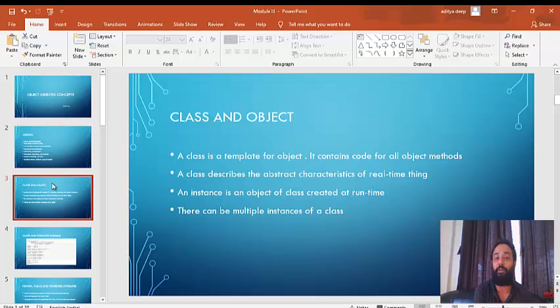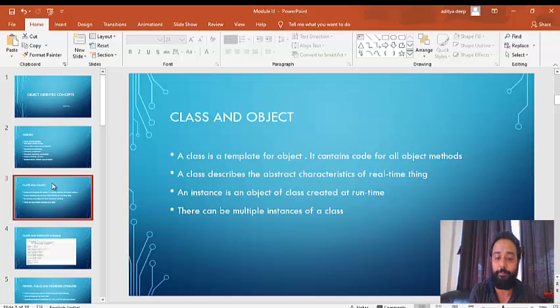So employee is a real-time thing, and using classes, what we do is we describe the real-time thing. That is what is happening here. We are describing an employee as a class, or a human as a class, or a car as a class, or maybe a coaching institute as a class. So everything is a real-time thing, and to develop an application or a program, we need to replicate that real-time thing in the form of classes and objects.